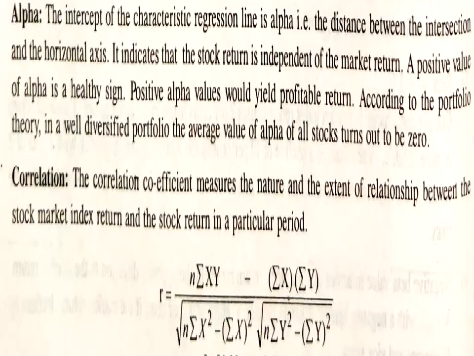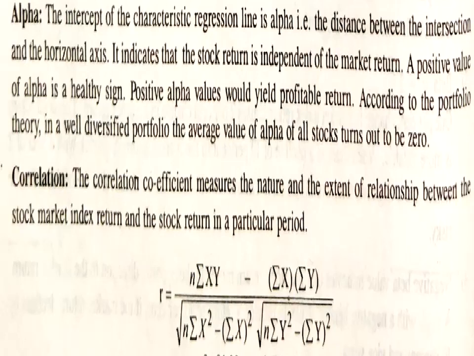Alpha. The intercept of the characteristic regression line is alpha. That is, the distance between the intersection and the horizontal axis. It indicates that the stock return is independent of the market return. Remember students, a positive value of alpha is a healthy sign. A positive alpha value would yield a profitable return. According to the portfolio theory, in a well-diversified portfolio, the average value of alpha of all stocks turns out to be 0.